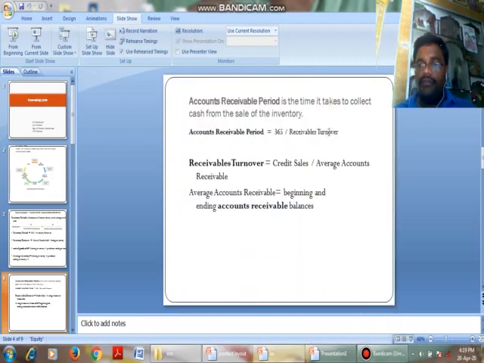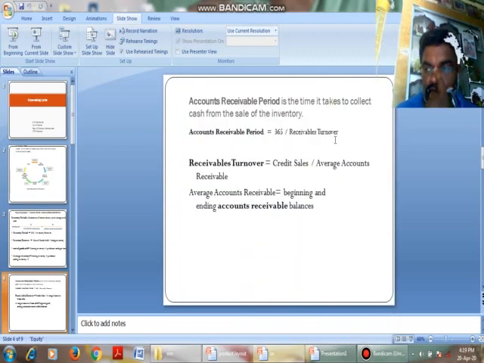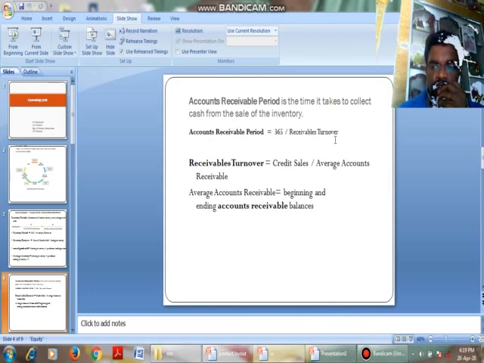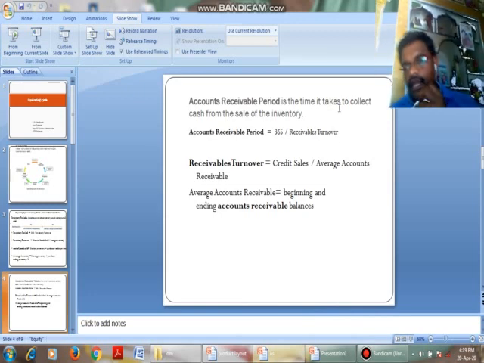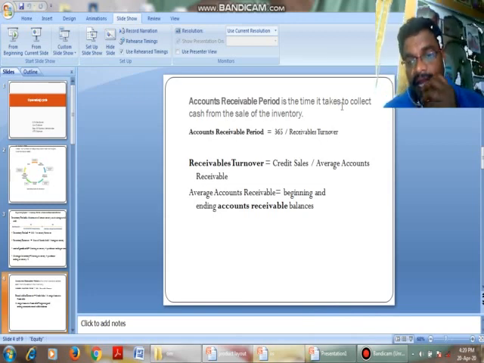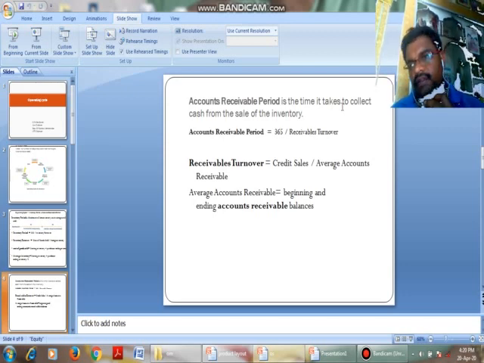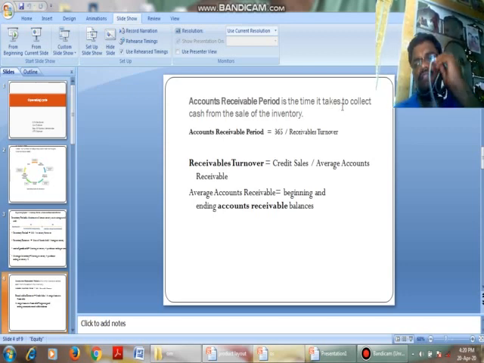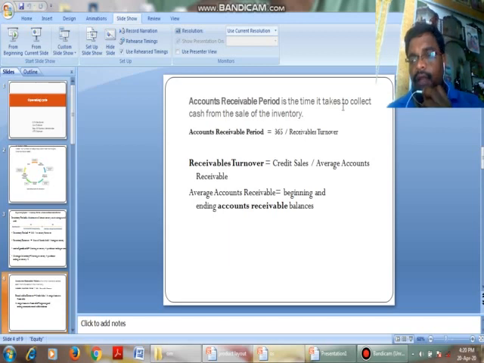Okay. See, accounts receivable period. Accounts receivable period is nothing but the time taken to collect cash from the sale of inventory. That is, our finished products are sold either on a credit basis or in the form of cash. The time taken to collect cash from our sales, we call it the accounts receivable period. For this, the formula is 365 by receivables turnover.